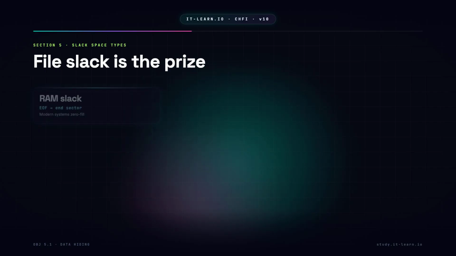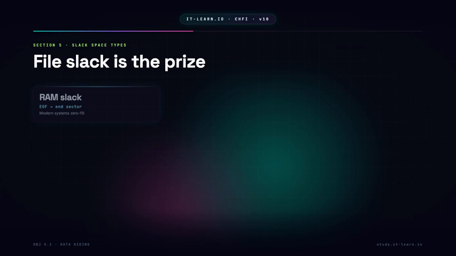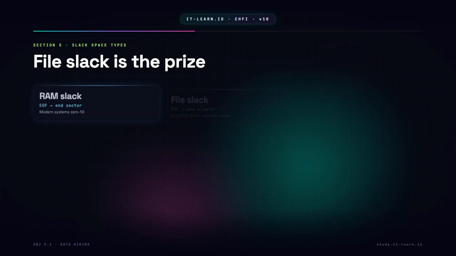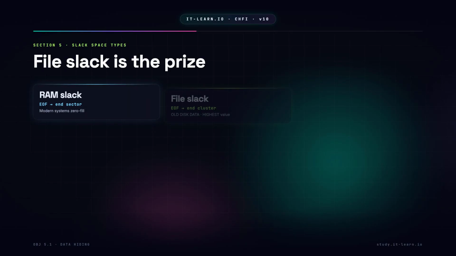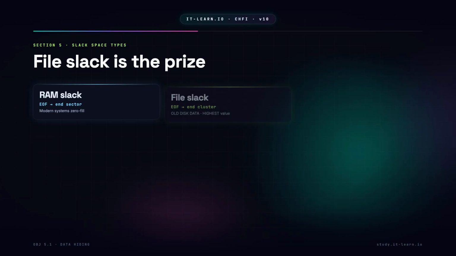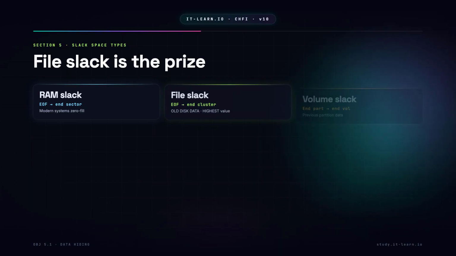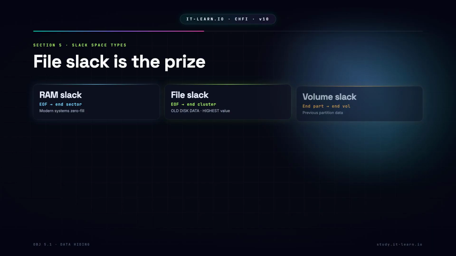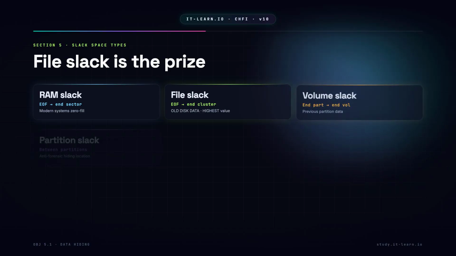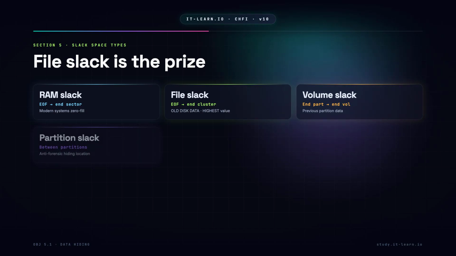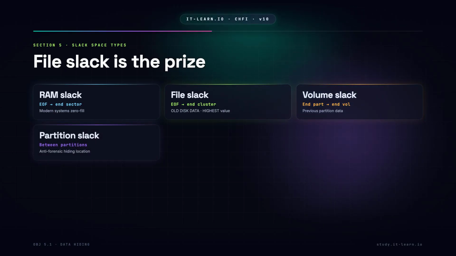Slack space, where old data hides. 4 types. RAM slack, between end of file and end of sector. Older systems filled this with RAM contents. Modern systems zero fill, low value today. File slack, also called drive slack, between end of file and end of cluster, filled with old disk data. Highest forensic value, may contain fragments of previously deleted files. Volume slack, end of partition to end of volume, may contain data from previous partitions. Partition slack, between adjacent partitions, an anti-forensic hiding location.